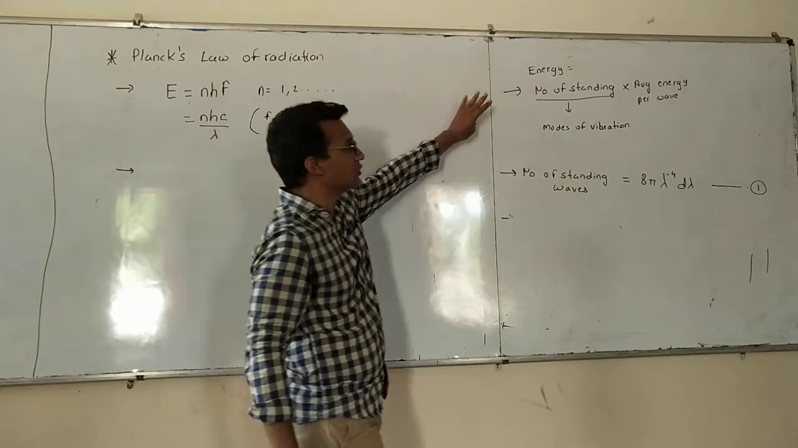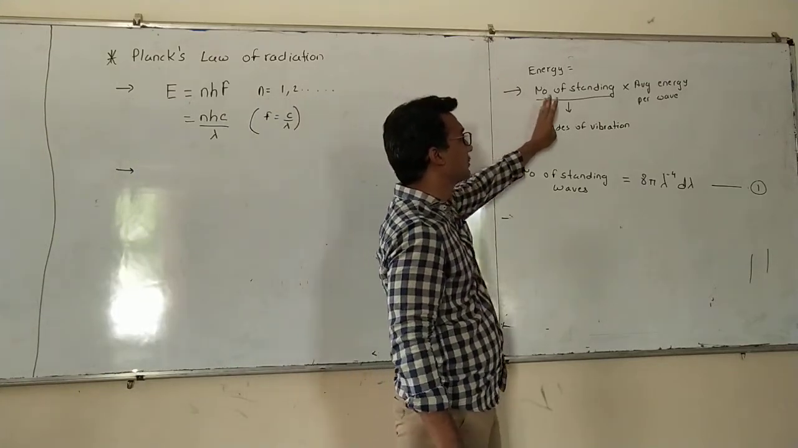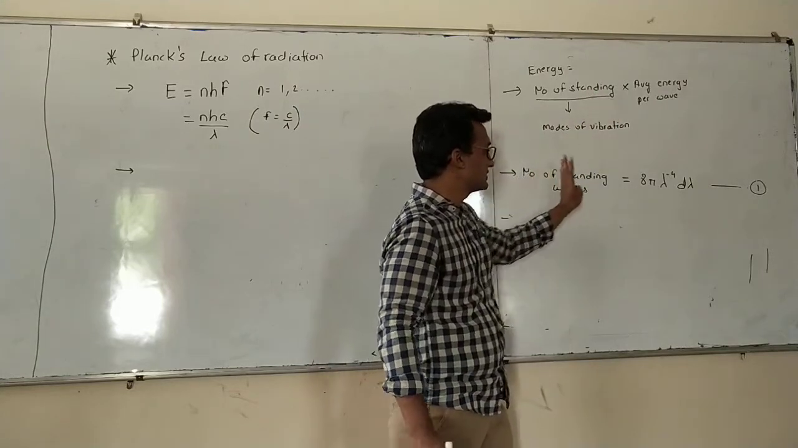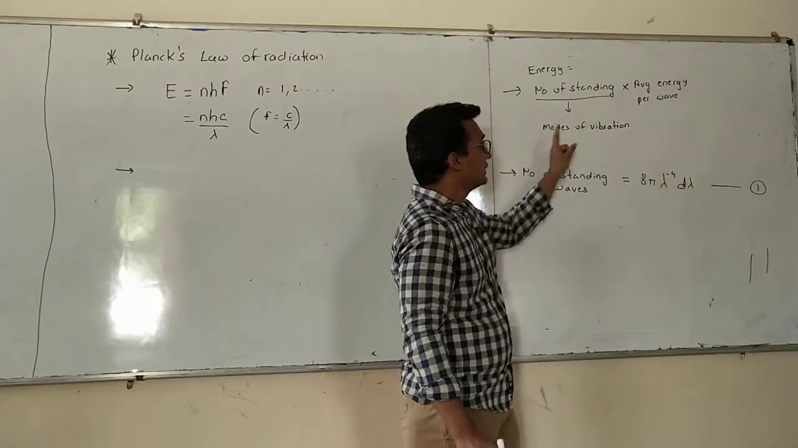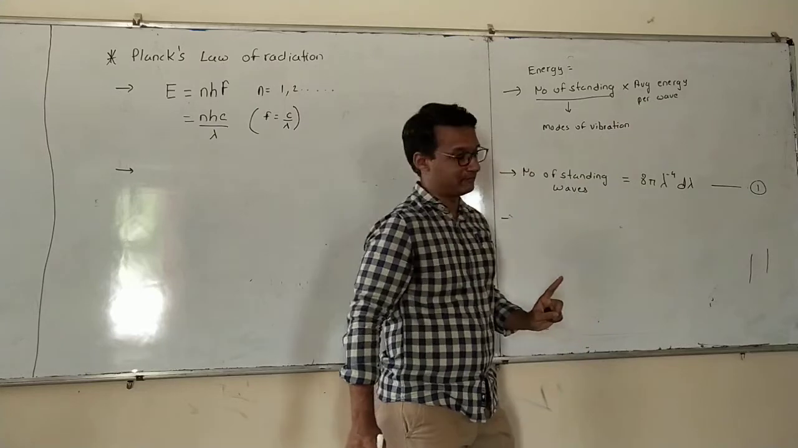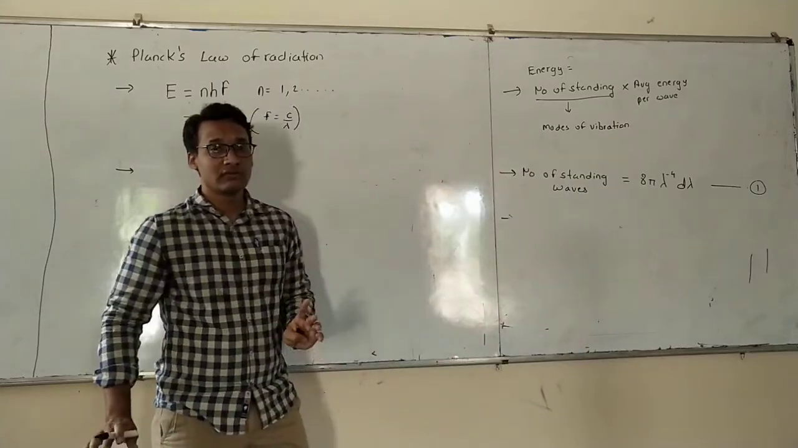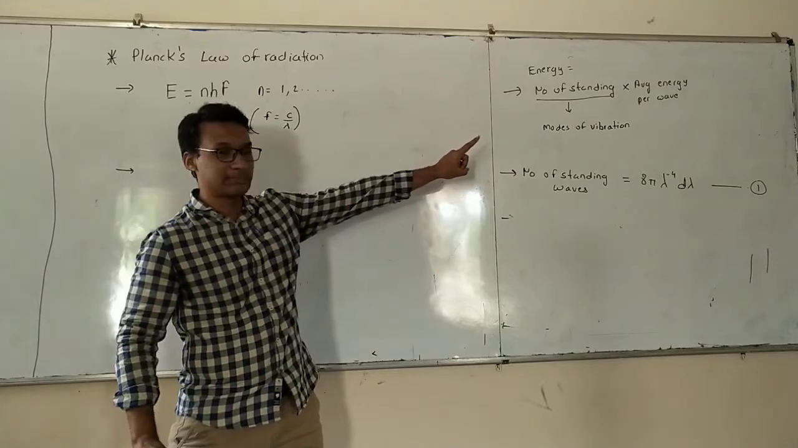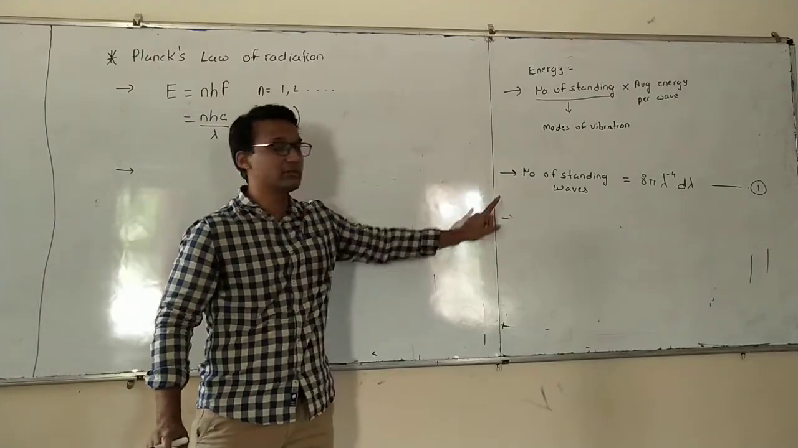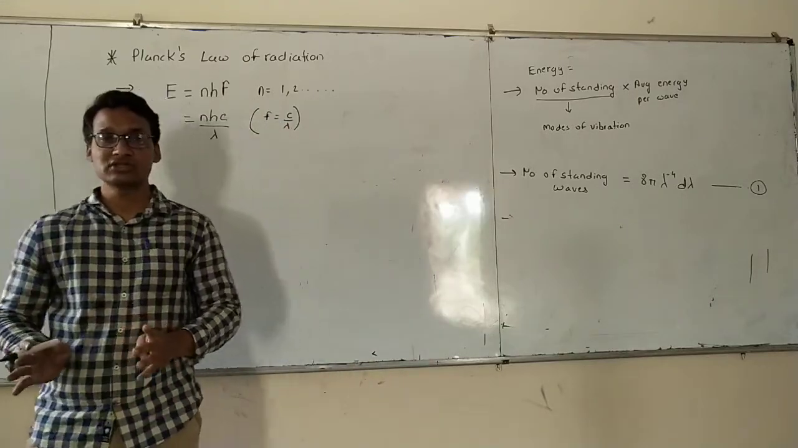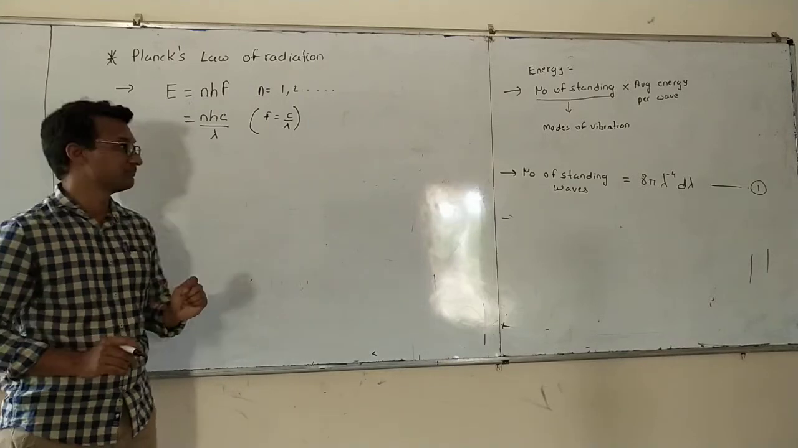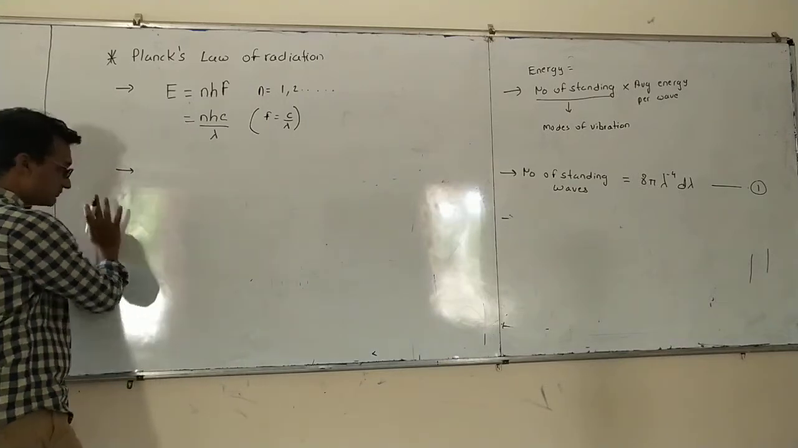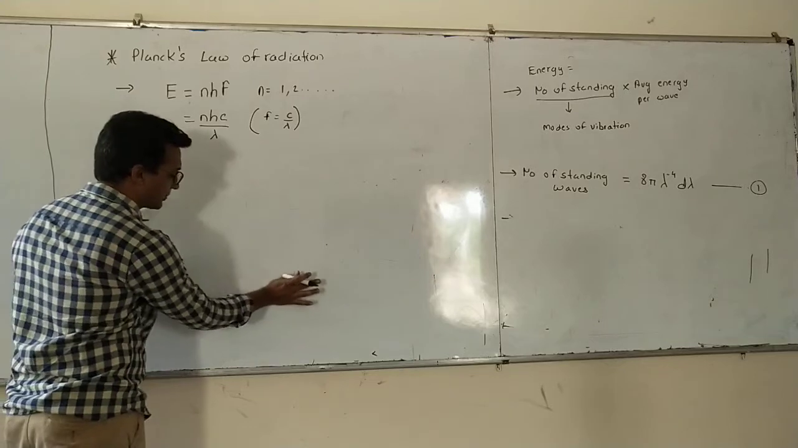We have to calculate the total energy, which is equal to the number of standing waves into average energy per wave. So, in this derivation, we are only going to derive an equation for average energy. Then we are just going to multiply with the number of standing waves, because the number of standing waves will be the same.